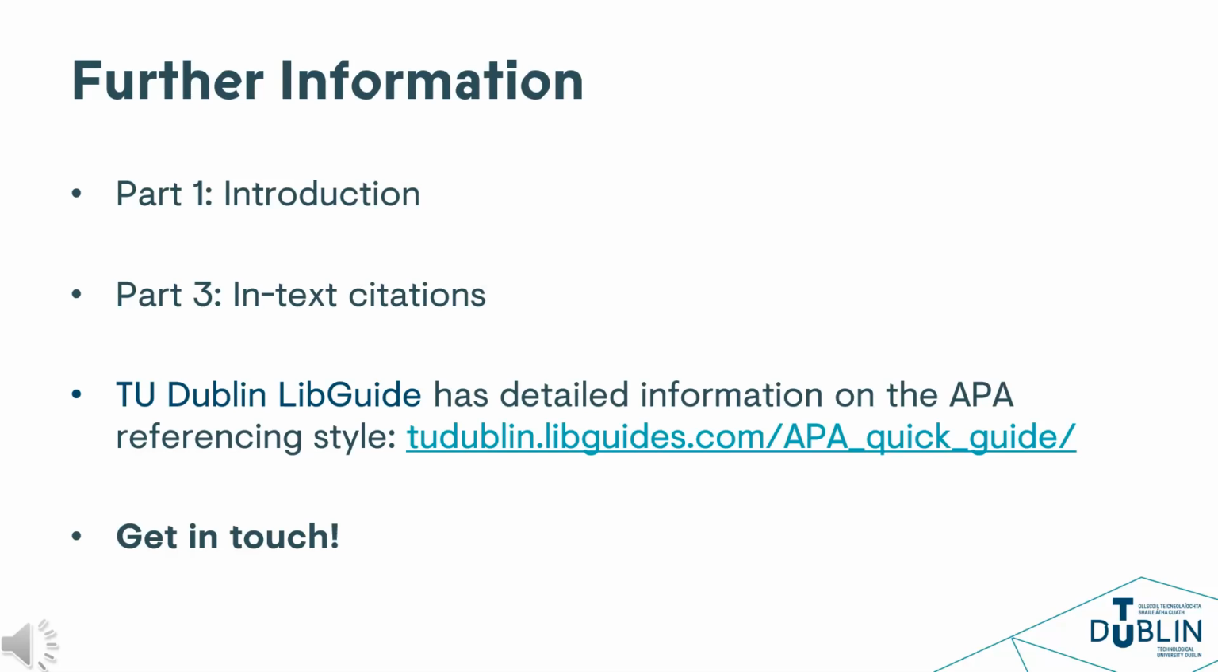To learn more about APA referencing, you can watch Part 1 of our online tutorials, which gives an overview, or Part 3, which discusses your reference list. Our online LibGuide gives further in-depth information and links to further online APA resources. And if you still require help, please get in touch with the library for any further assistance.